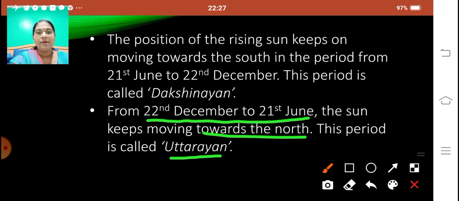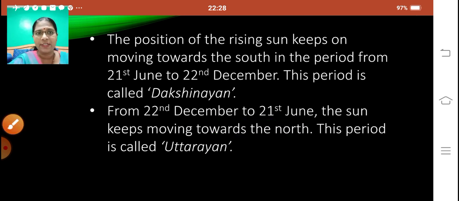Let's make it clear. From 21st June to 22nd December, when the sun moves towards the south, this period is called Dakshinayan. And from 22nd December to 21st June, when the sun keeps moving towards the north, it is called Uttarayan. I hope this is clear to you, children.